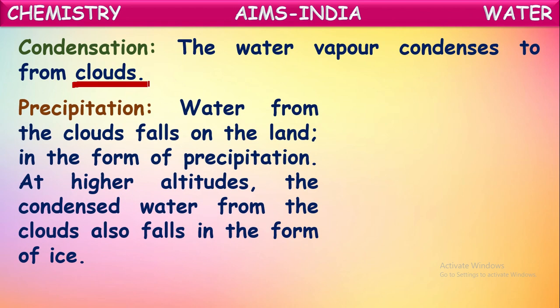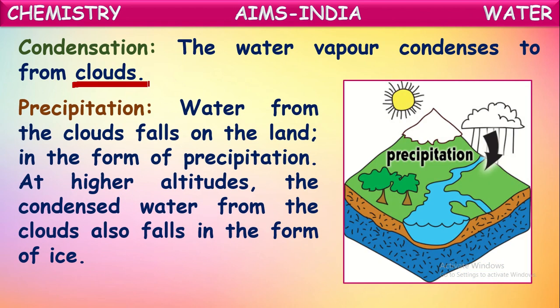Okay, the next process is precipitation. So in the condensation process, water vapor converts into clouds. Now, when these clouds pass through the air and touch cooler lands, there they start precipitating. Water from the clouds falls on the land in the form of precipitation. At higher altitudes, the condensed water from the clouds also falls in the form of ice.